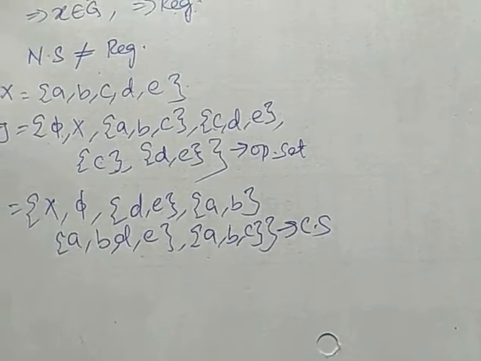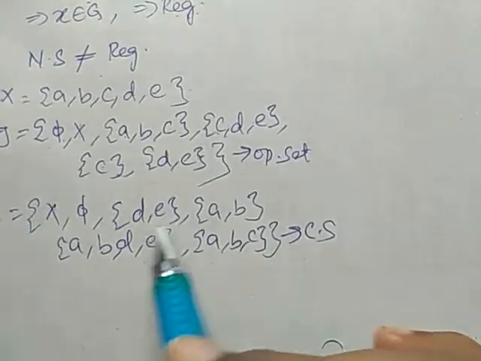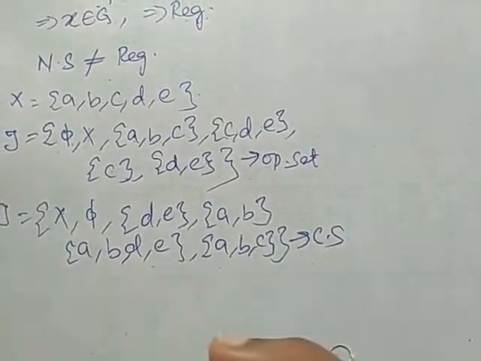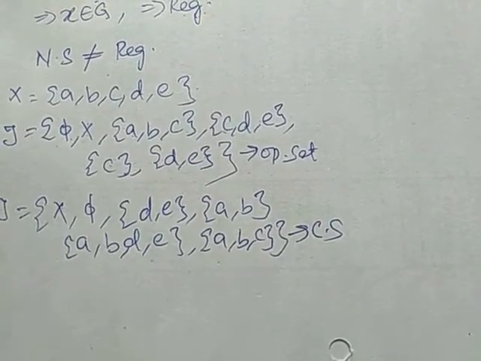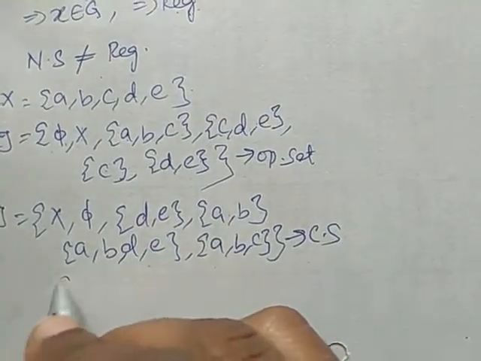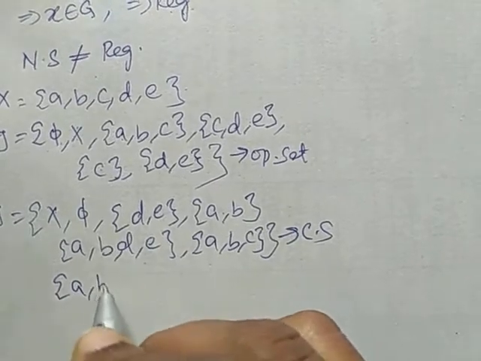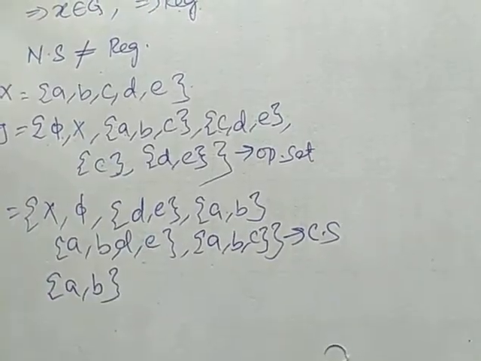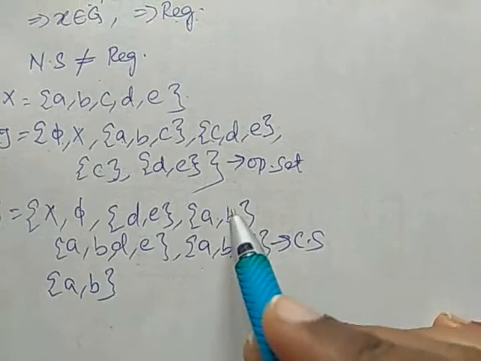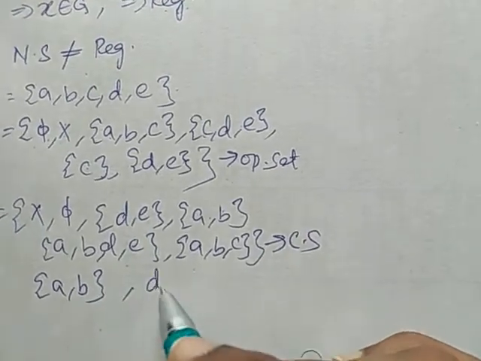Now consider any two closed sets. I am going to consider {A, B} and {D, E}.